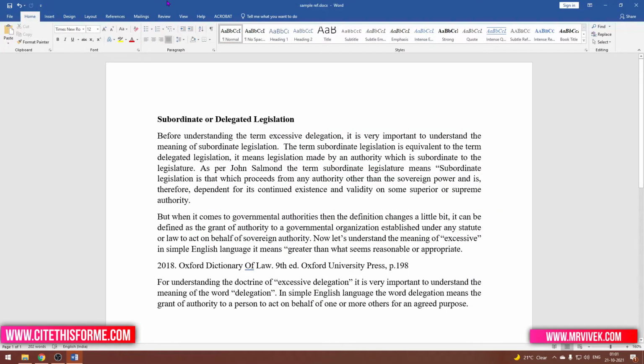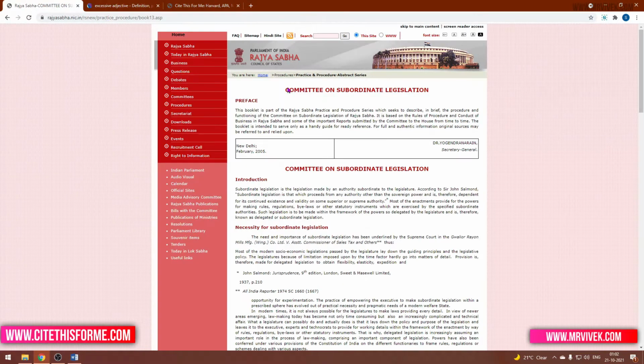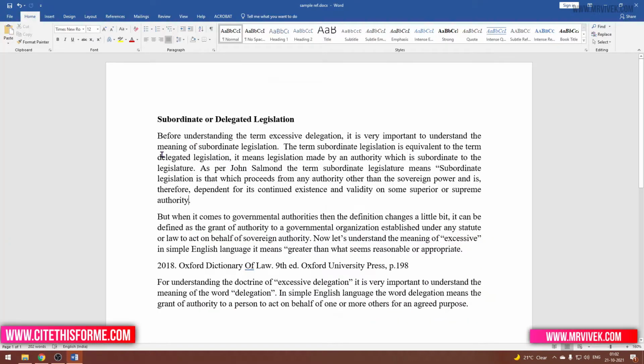So today we are going to talk about how to cite references in your assignments or any kind of research paper. This is part of my assignment, which was regarding subordinate or delegated legislation. Here, I have taken this content from this website. I have not copy pasted it; I have tried to explain it in my own words.